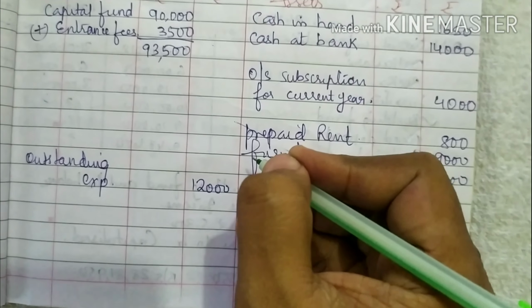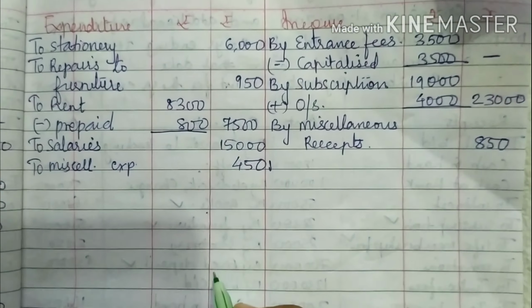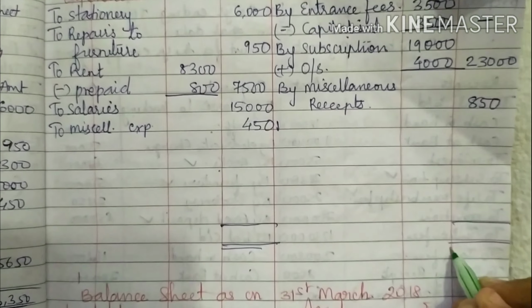Now we close the income and expenditure account. So we total the debit side and total the credit side.